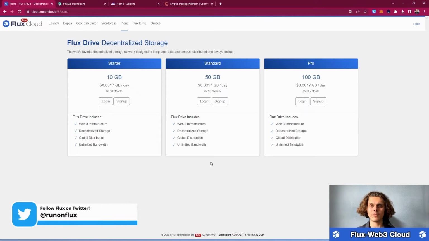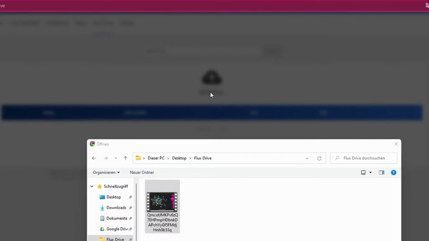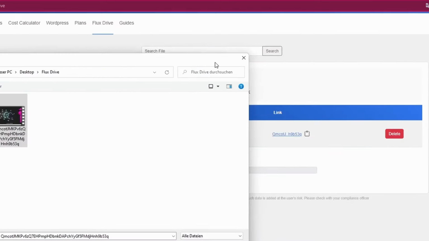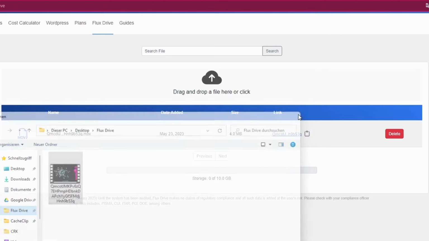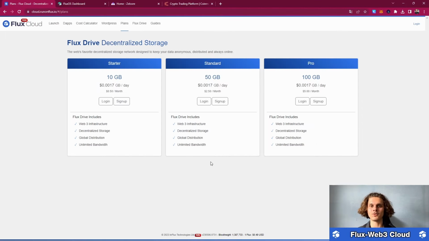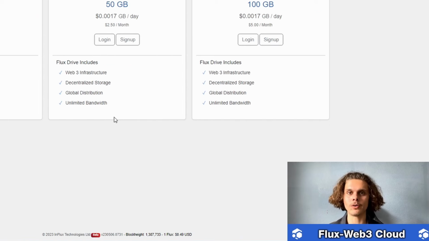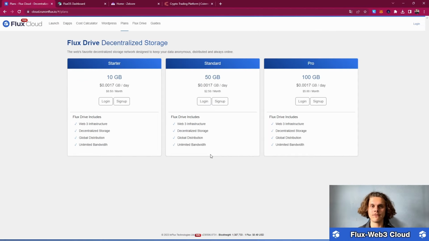And in a minute I will show you how to use the Flux Drive, where you can simply drag and drop your files into the Flux Drive and also do that from your computer or mobile. It is all really simple and you'll be able to view your files, download them or delete them, and you can be assured that only you have access to your Flux Drive and only you can view your files. But before we get into that, I want you to understand what Flux is.